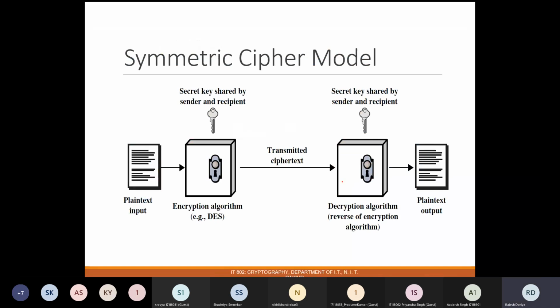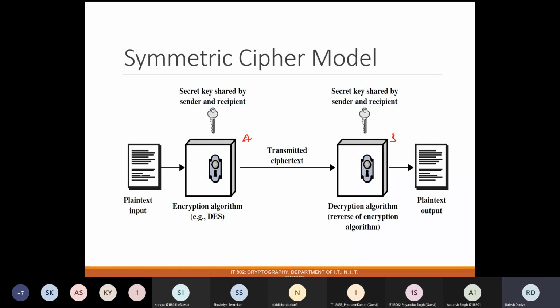Now, if we try to visualize a model for symmetric cipher techniques, this is how it will look. We have plain text as an input, then some algorithm will be applied onto it, and that algorithm will be using some secret key, which is shared among the communicating parties. So if this is party 1 and this is party 2, then both will be sharing the same key.